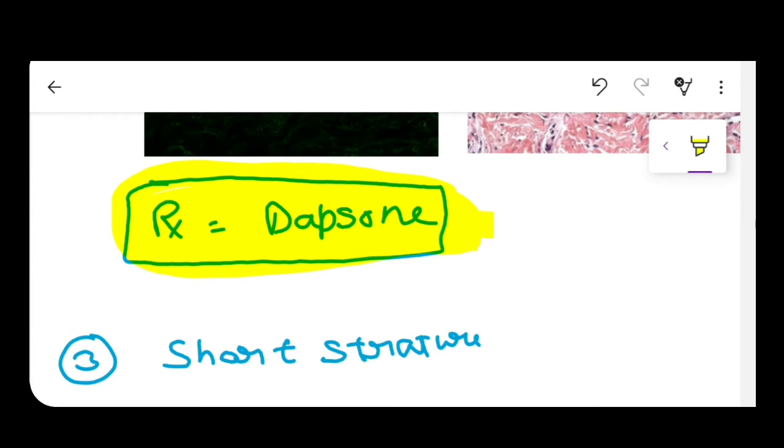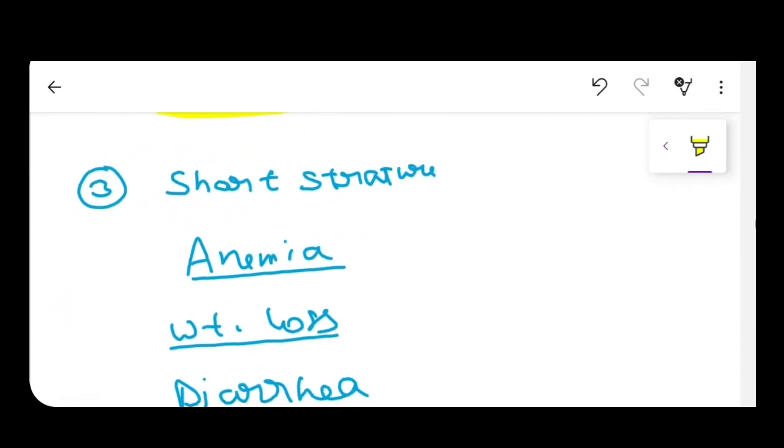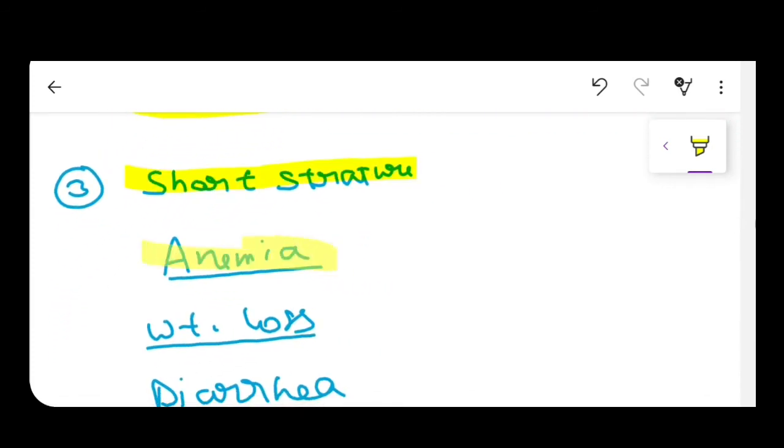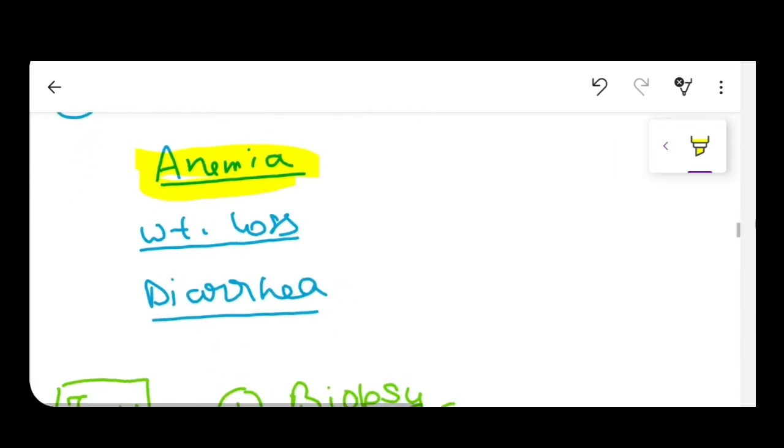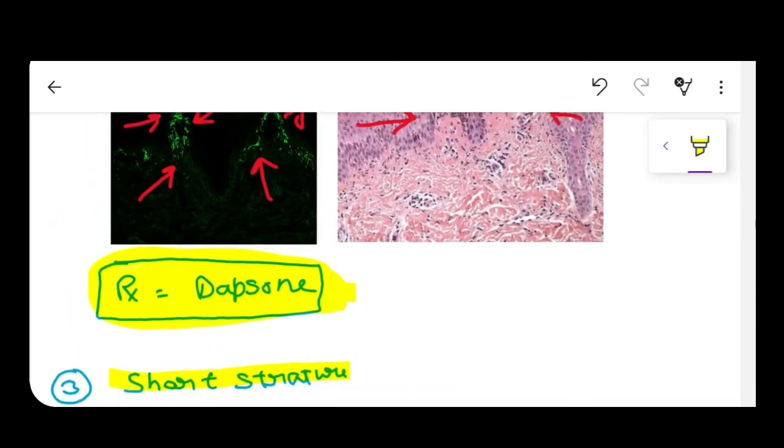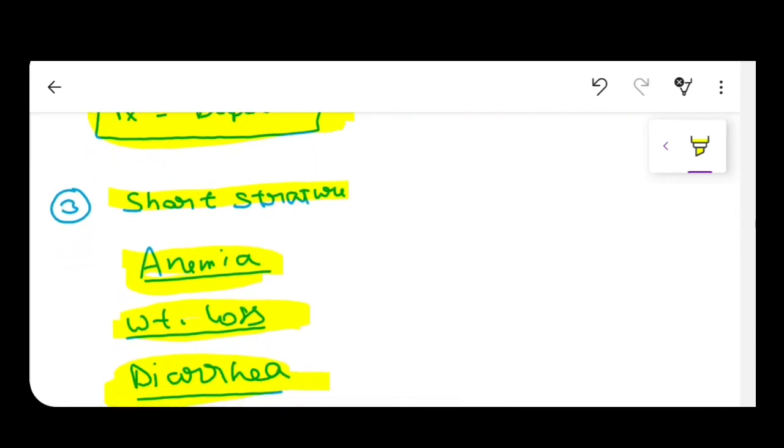Treatment is Dapsone. Other clinical features are short stature, anemia, as I have told you, iron and folic acid deficiency anemia, weight loss and diarrhea. So guys, these are the different types of symptoms which the celiac disease patient presents with.